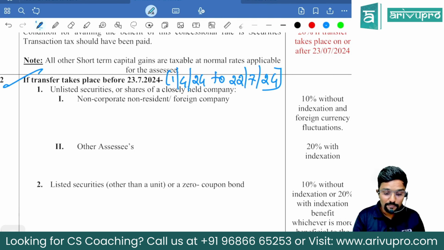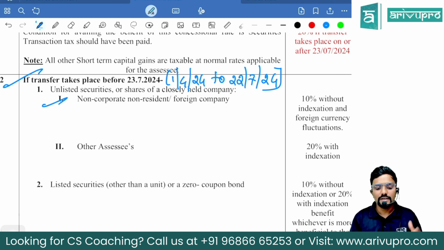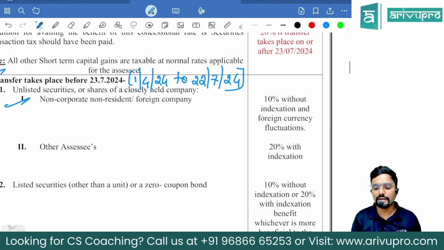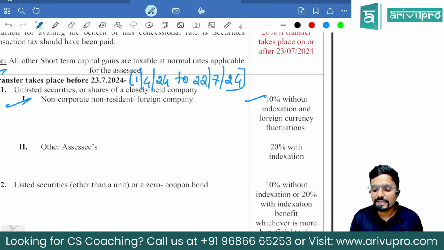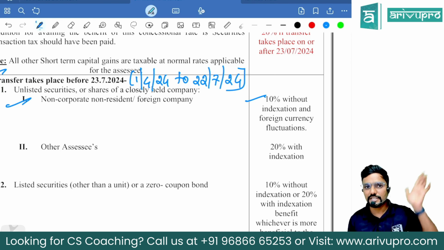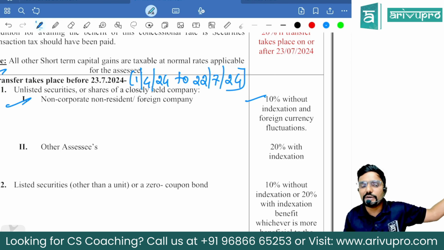Now, who is the person who has sold it, sir? Means assessee: non-corporate, non-resident or foreign company. Non-corporate means other than a company, guys. Foreign company or non-residents. If they have transferred it, then what is the tax rate? 10% without indexation. No indexation for them. Sir, the asset is long term. Still no indexation.